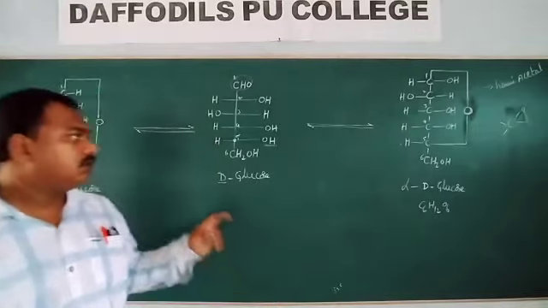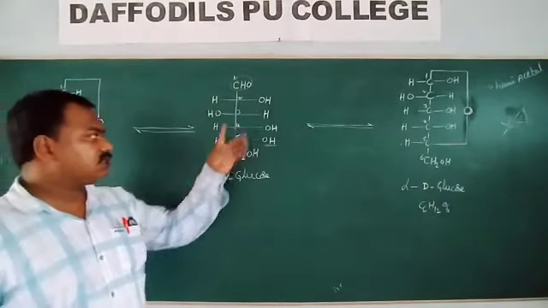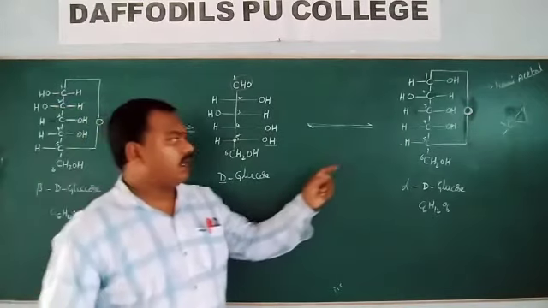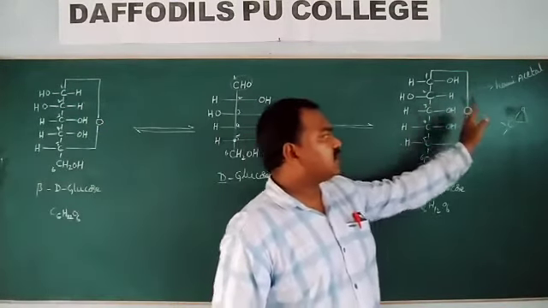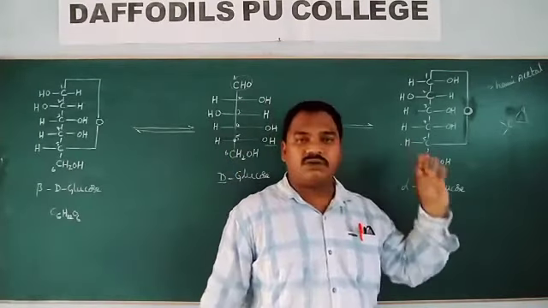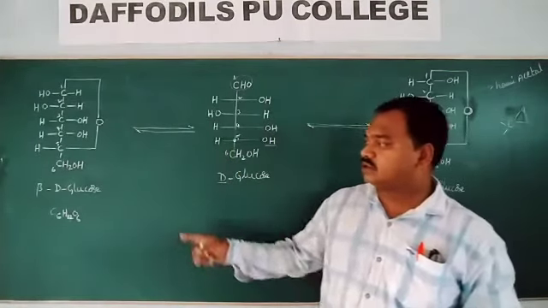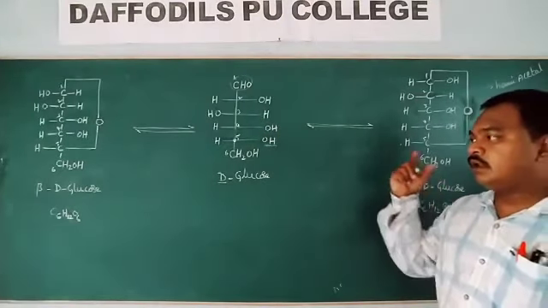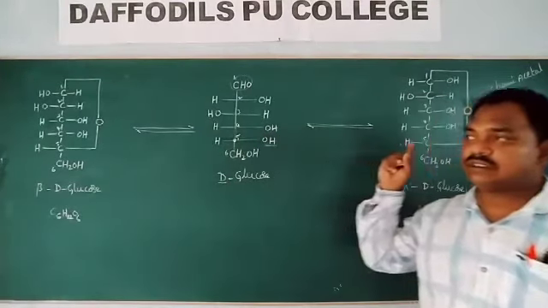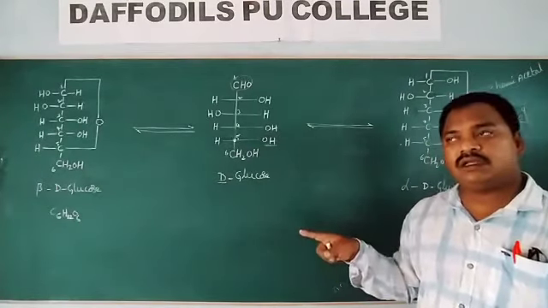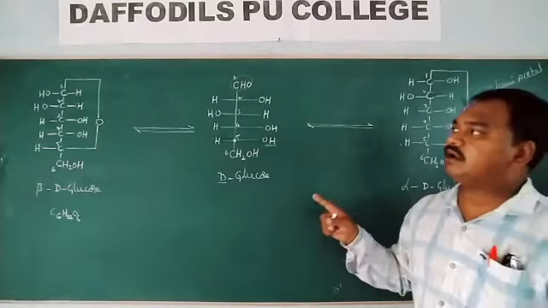So here we have the straight chain structure of glucose, and here we have the cyclic structure of glucose. In the cyclic structure, again we have two structures, alpha D glucose and beta D glucose. These two structures differ in their stereochemistry at the first carbon atom.